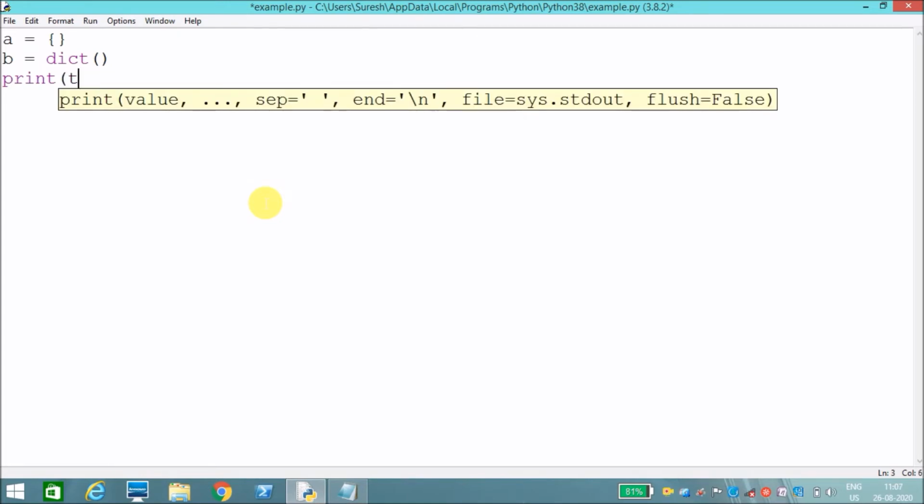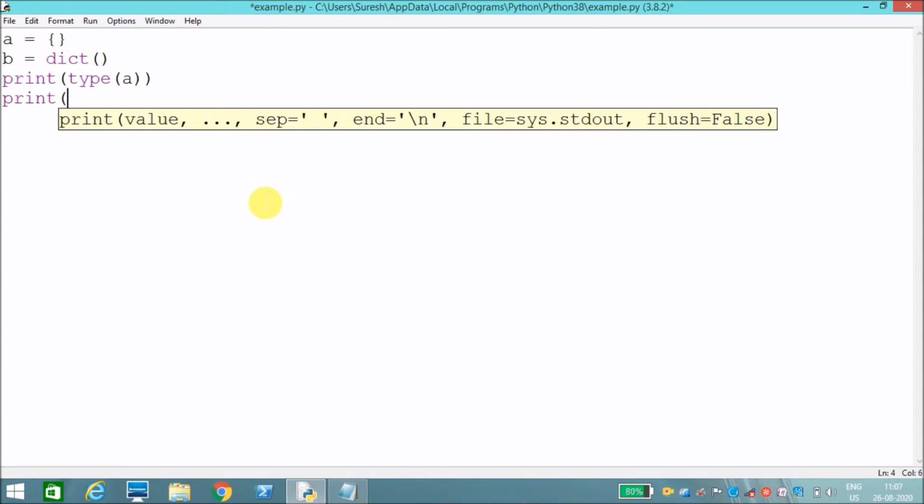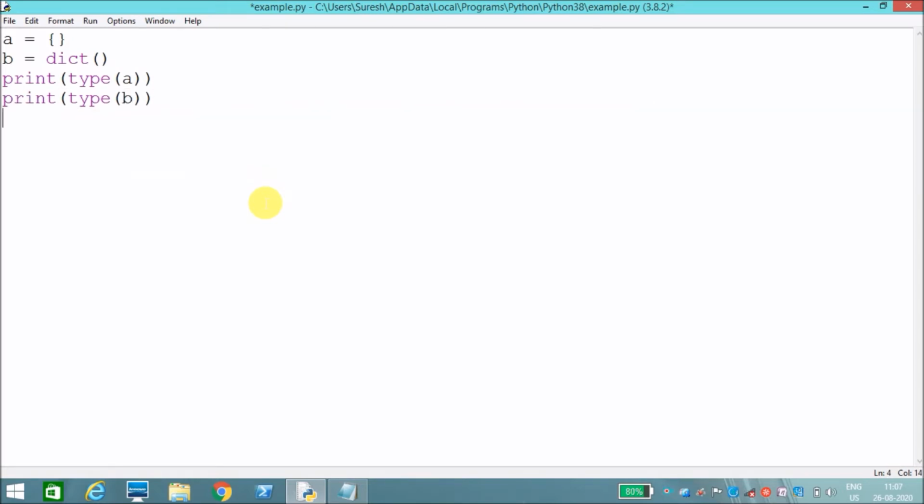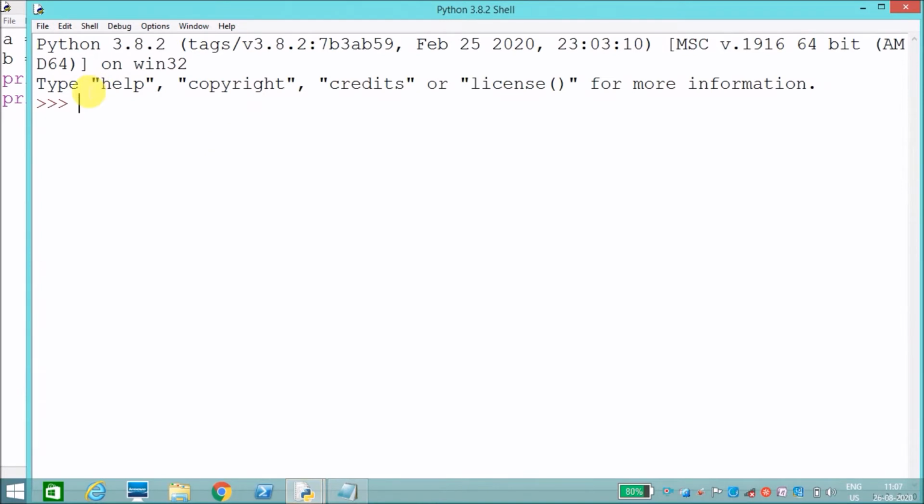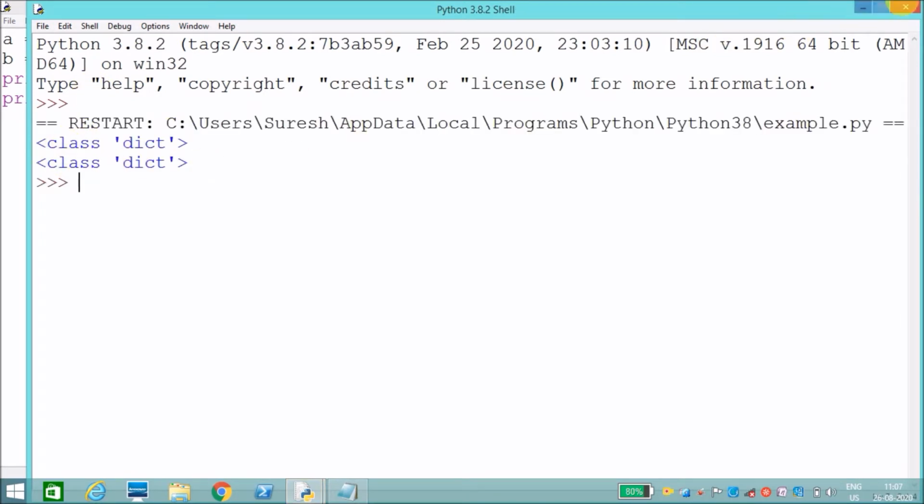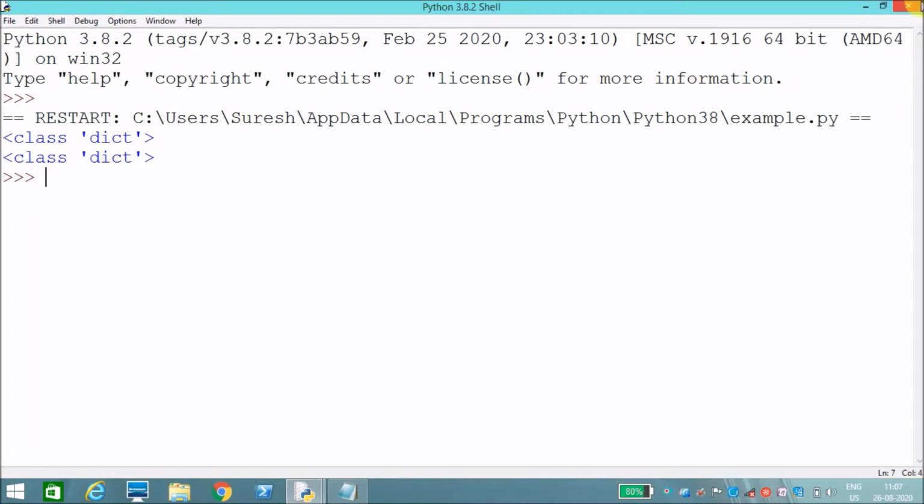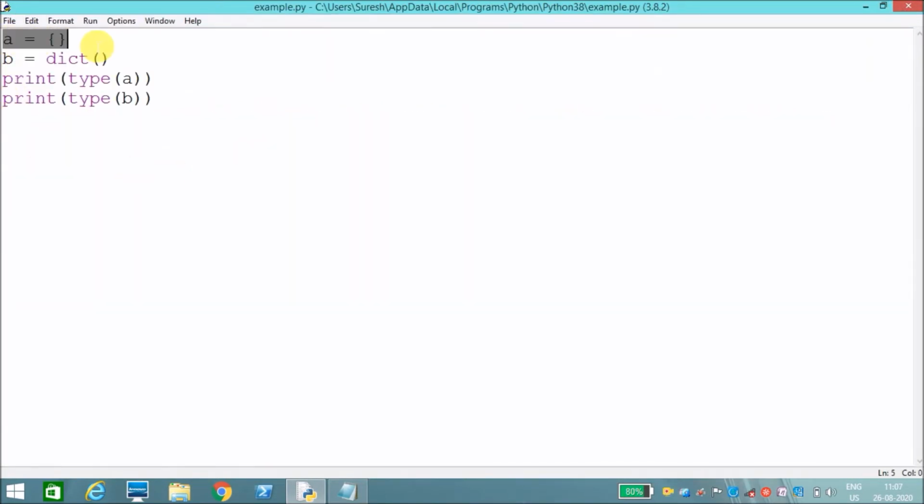I want to create an empty dictionary. We can also create that using the dict function, as I said. Now we will print type of a and print type of b. See, both are of class dict. Like this we can check which class or data type the given things belong to, whether string, list, or tuple.